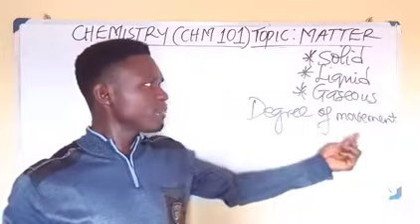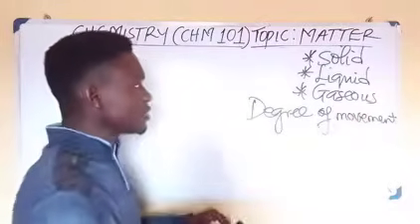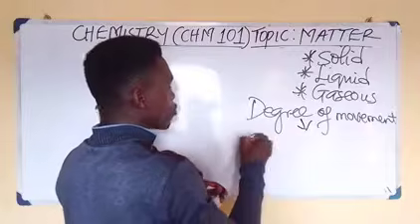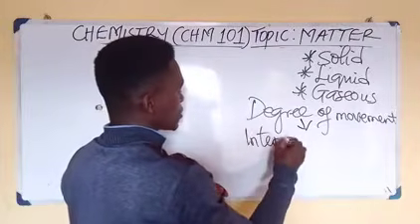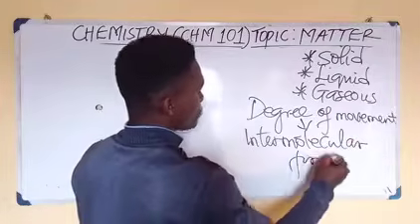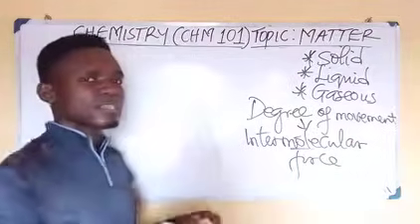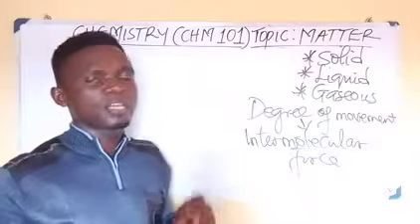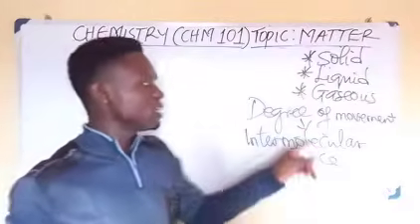And the degree of movement of these molecules is under the influence of what is called intermolecular force.